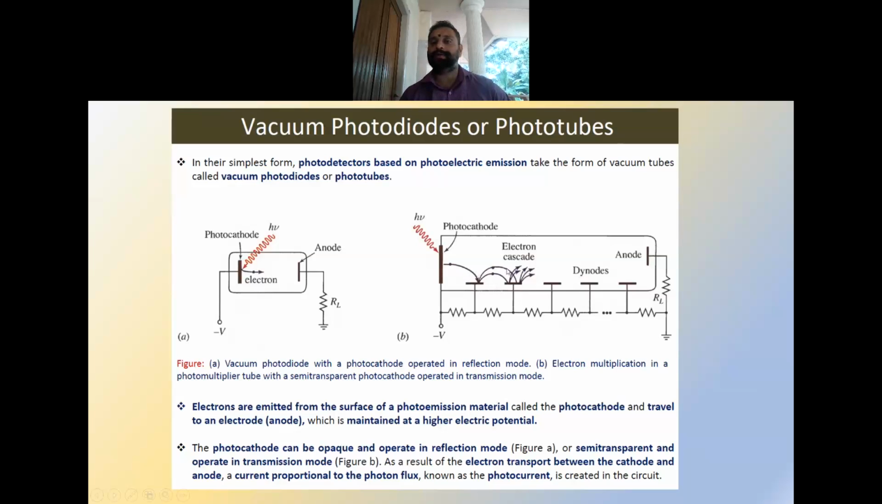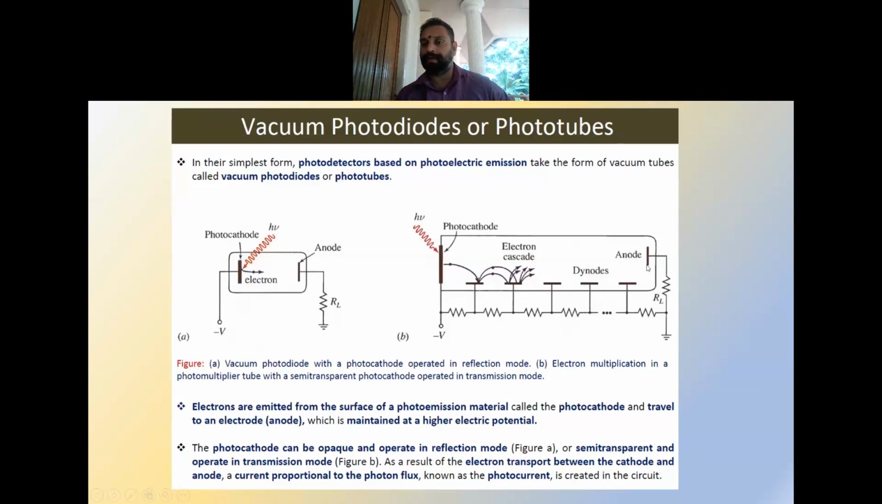So the electrons will be getting attracted by all these dynodes, and when an electron hits a dynode, it will be excited and will stimulate another electron to get excited. So the number of electrons which are getting liberated at each hit will be increasing. At the end, when it reaches the anode, it will have a large number of electrons compared to the number of electrons emitted from the photocathode.